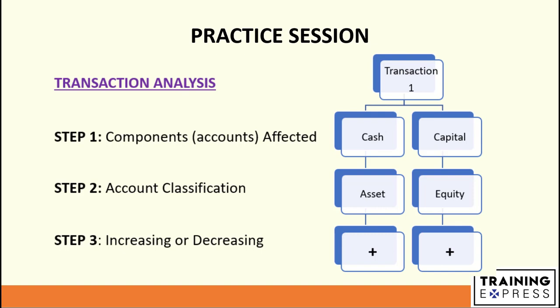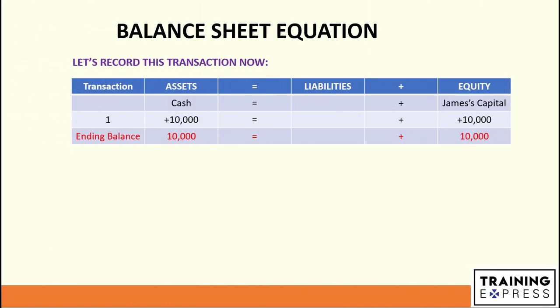Step number 2, we need to classify each of these components. So we can see that cash will be classified as an asset and capital will be classified as equity. Step number 3, we have to look at which component is increasing and which component is decreasing. So in this transaction we can see cash is increasing as well as capital is also increasing. Now let's record this transaction in the balance sheet equation.